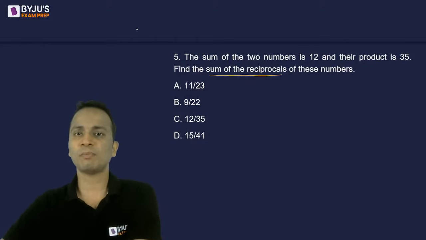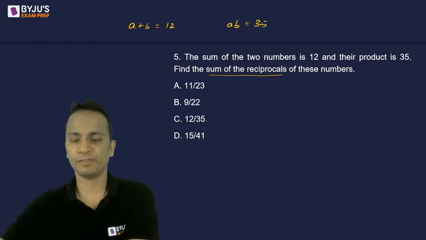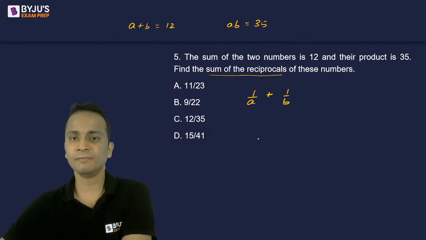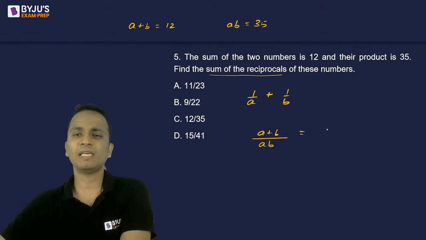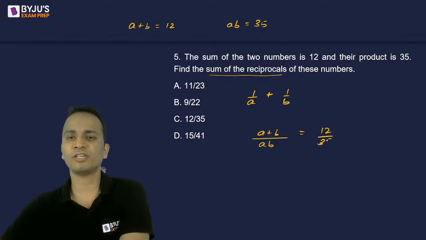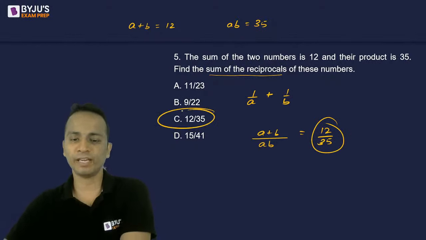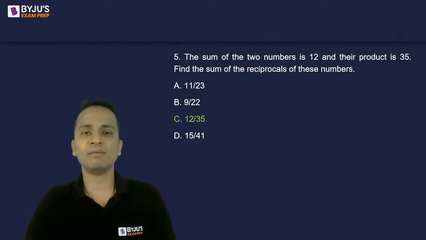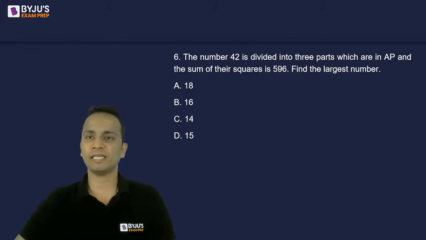Wonderful. So the sum of two numbers, A plus B, is given as 12 and their product AB is given as 35. Hardly a question of 15 seconds. We have to find out, first of all, I'll write the reciprocals. So sum of their reciprocals, this is what I have to find out. Okay? So LCM लिया AB and A plus B. So A plus B का value given है 12, AB का value given है 35. So 12 upon 35, option C has to be the correct answer for this question. Without wasting any time, let's move on to our next question, question number 6.